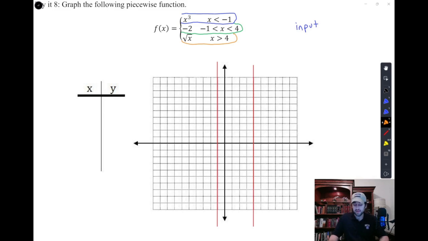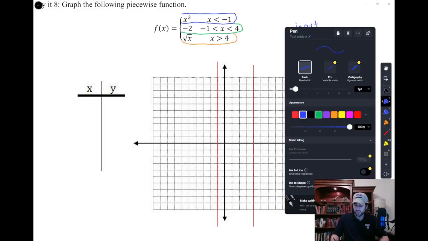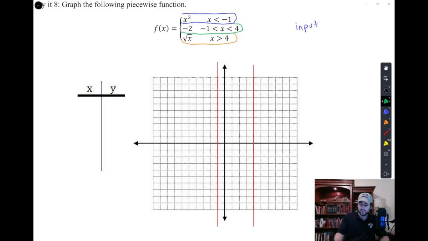And so if we pick a number, any number to plug and chug, I'll go ahead and pick 0 because I like plugging in 0. If I plug and chug 0, so input x equals 0, and I take it to this function, I have to decide which of those conditions 0 is true for. Is 0 less than -1? Is it in between -1 and 4, or is it greater than 4? And it's going to fall into the green category. And so I'm going to say f of 0 just turns into -2 based on the piecewise. And so I'll plot the point 0, -2.